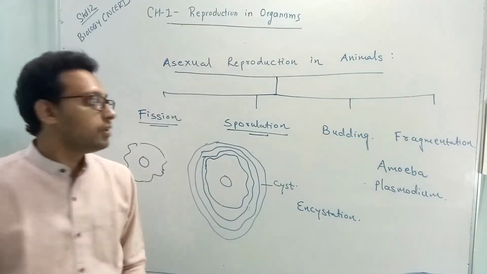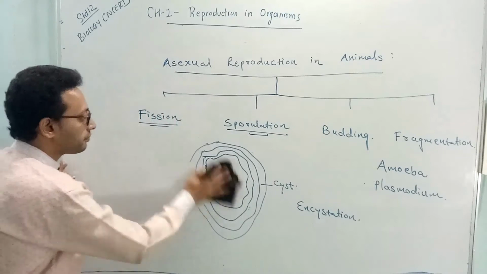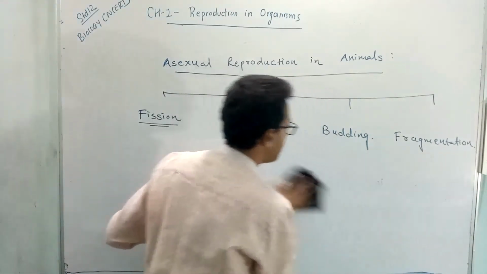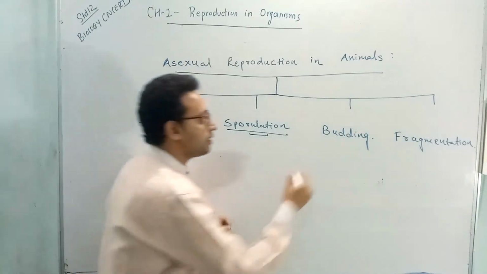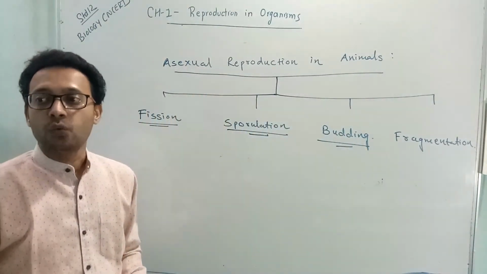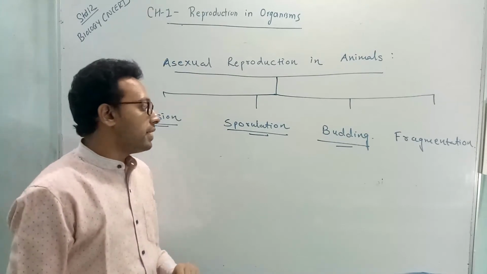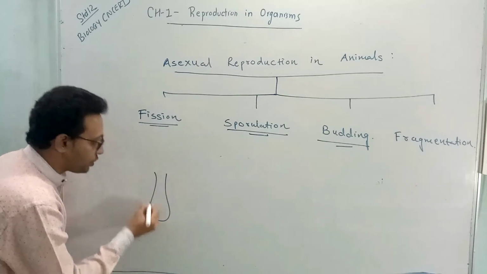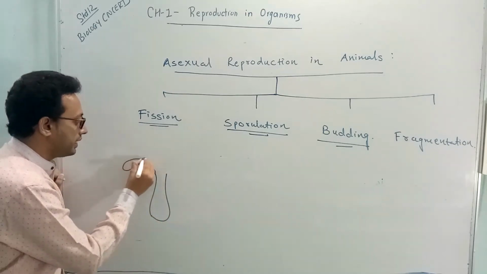Now the third type of asexual reproduction in animals, that is budding. What is budding? Suppose assume that this is an organism.